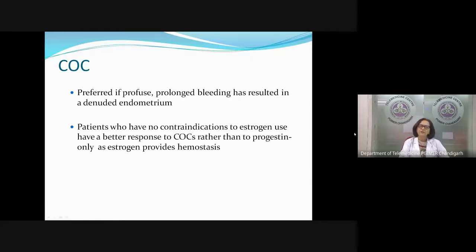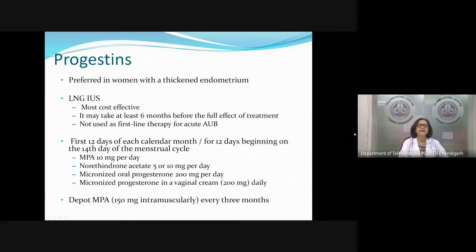And the one option is giving a combined OC pill. Here, even in this age group, you can use a OC pill, especially if the ultrasound shows that her endometrium is thin and denuded. In such a situation, when there is a denuded endometrium, COC is a better, more effective drug than progesterone. And the patients who have no contraindications to the use of estrogen, they respond better to COCs rather than progesterone because estrogen provides a better hemostasis.